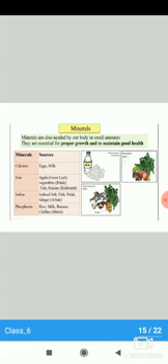Then iron. Iron is important for the formation of a red color pigment called hemoglobin in our blood. This pigment is essential for transport of oxygen through blood. Blood gets its red color because of the presence of this hemoglobin. Some of the iron rich foods are green leafy vegetables, apples, jaggery, tamarind, figs, and guava.